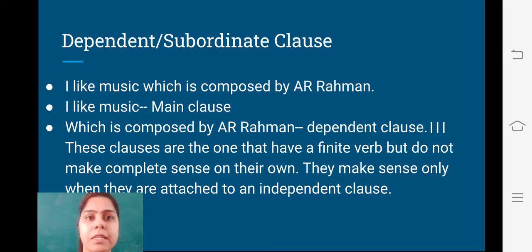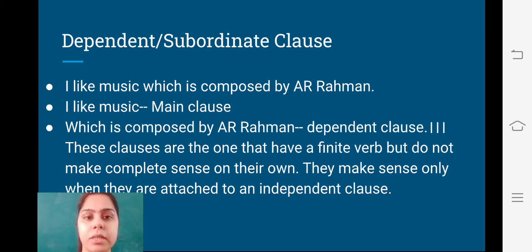So these clauses are the ones that have a finite verb but do not make complete sense on their own. तो इंडिपेंडेंट क्लॉज तो हम कर ही चुके हैं, बट डिपेंडेंट क्लॉज क्या है? जिनमें एक फाइनाइट वर्ब होती है बट वो अपने आप में एक कंप्लीट सेंस नहीं बनाती हैं. So they make sense only when they are attached to an independent clause.